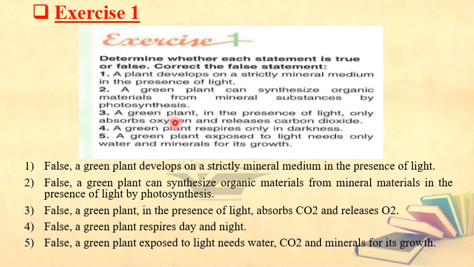Number 3. A green plant in the presence of light only absorbs oxygen and releases carbon dioxide. In other words, they are telling you that the green plant in light only respires. No, it doesn't only respire. It also makes photosynthesis. So we say a green plant in the presence of light absorbs CO2 and releases O2.